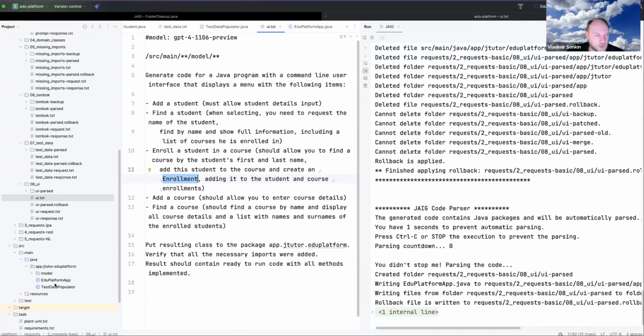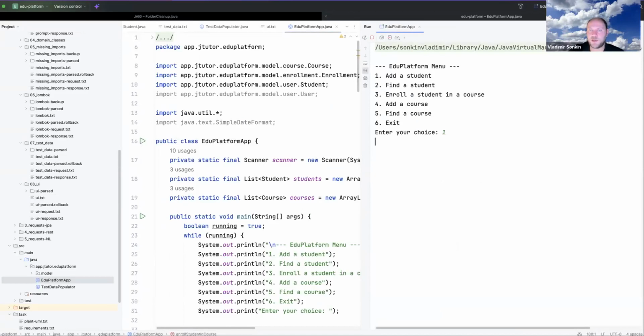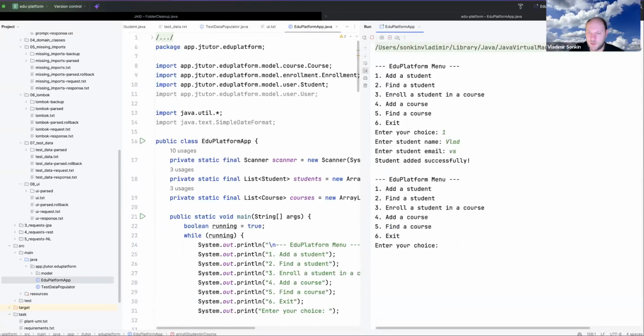Okay, I will run again. Okay, add a student. Add a course, AI.